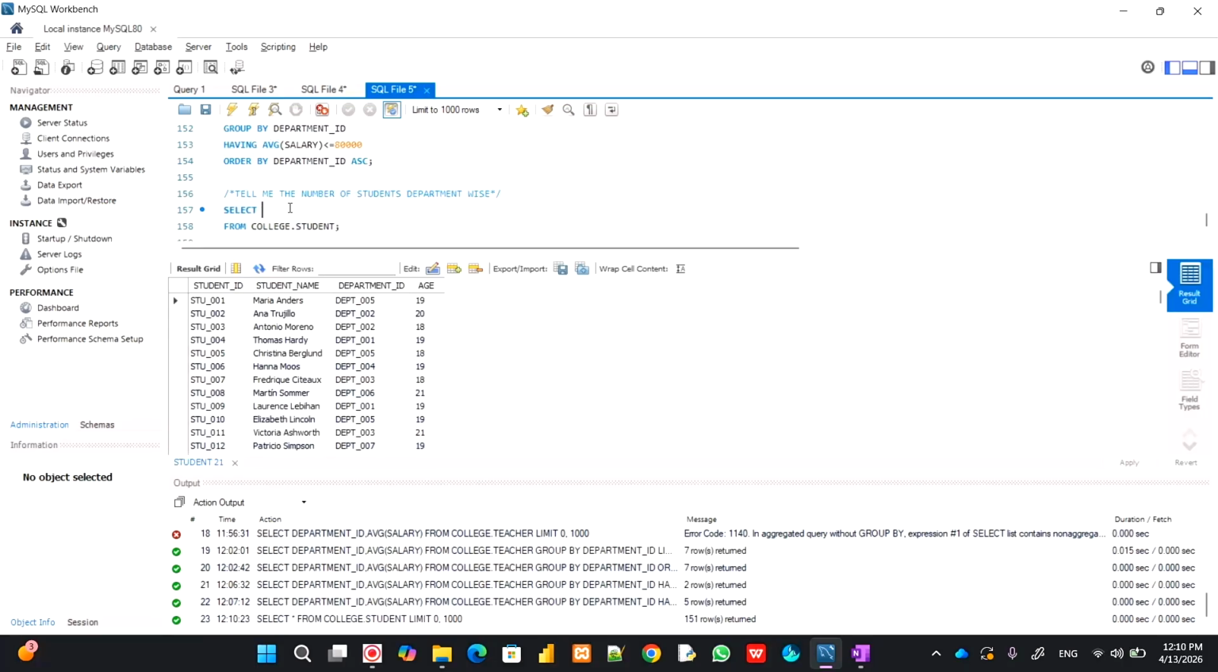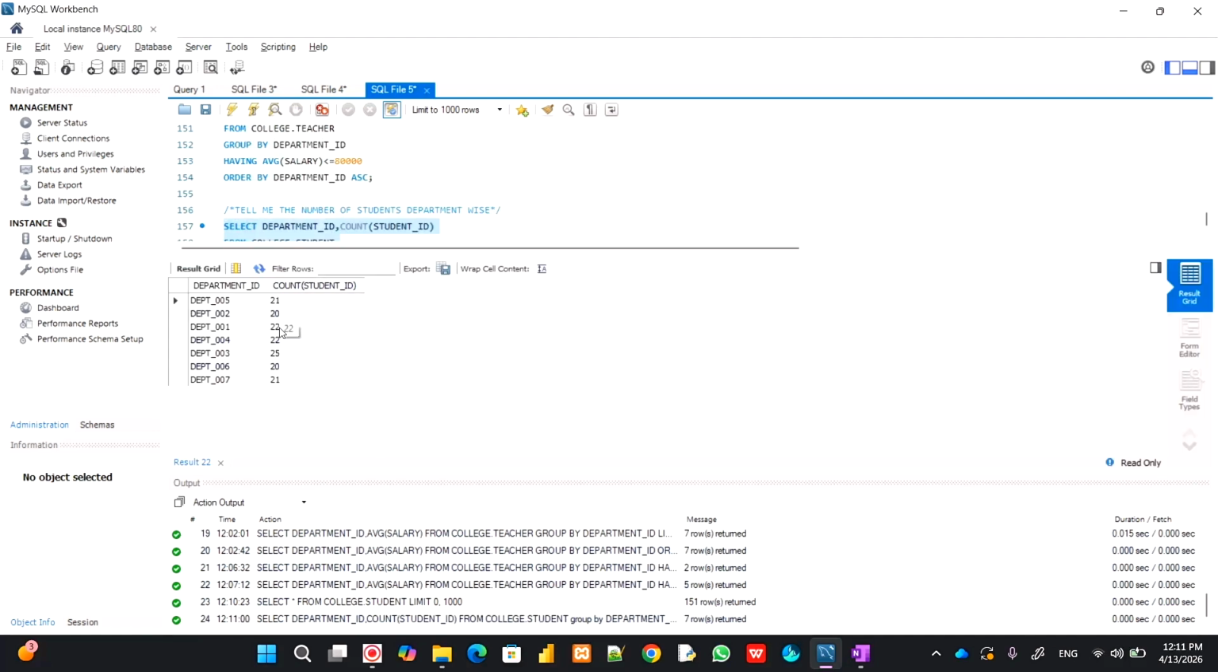Okay, now I'll say department underscore ID, comma, okay, count of student underscore ID, group by department underscore ID, department underscore ID. Cool. Look here, and there we go. Look, so many students, right? But still it is in haphazard form. So what I will do, I just want to make it a little bit clean.